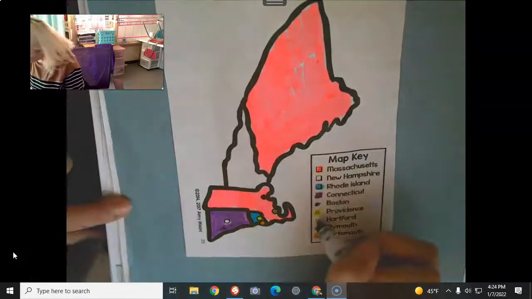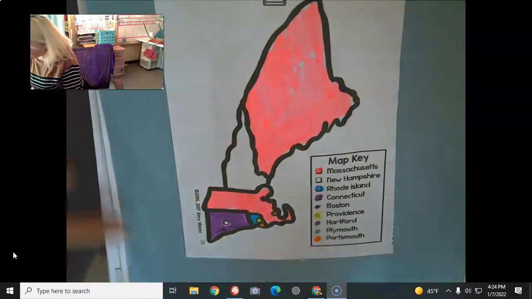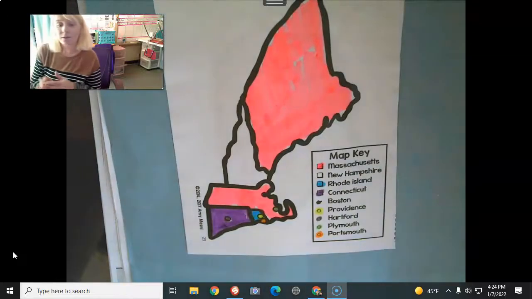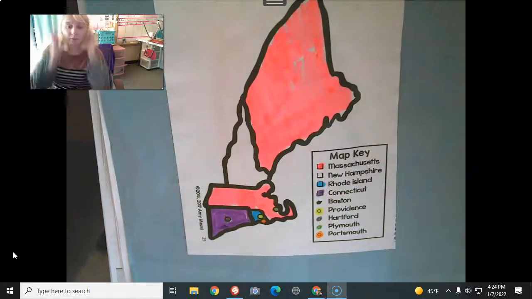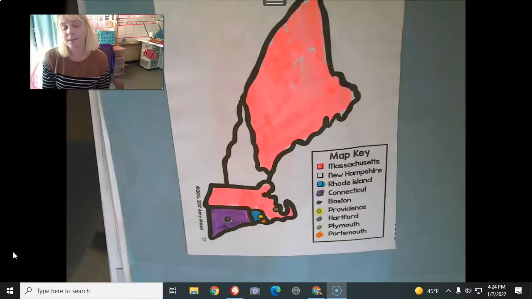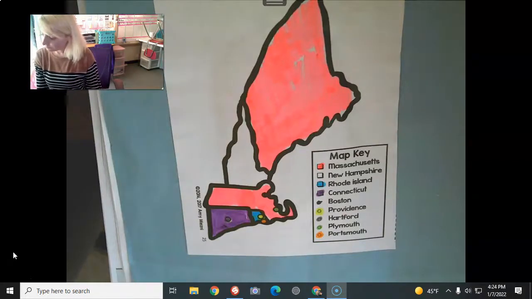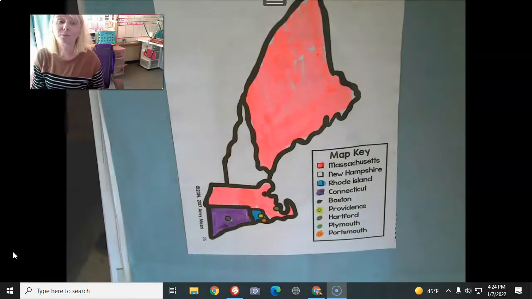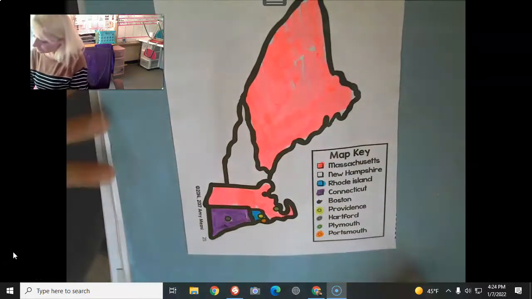Let's go with gray for Hartford. That, of course, would be this dot right in the center of the Connecticut colony. So he founded the Connecticut colony, and he chose to move away and started another settlement called Hartford. And that settlement's very important because today it is the capital.